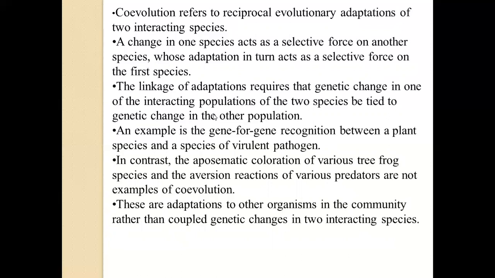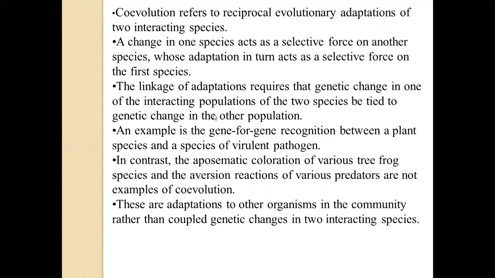The linkage of adaptations requires that genetic change in one of the interacting populations of the two species be tied to the genetic change in the other population. An example is the gene for gene recognition between a plant species and a species of virulent pathogen. Usually we see that one particular pathogen attacks one particular type of plant only. This is because of the gene for gene recognition. So as a plant evolved, so also the pathogen.